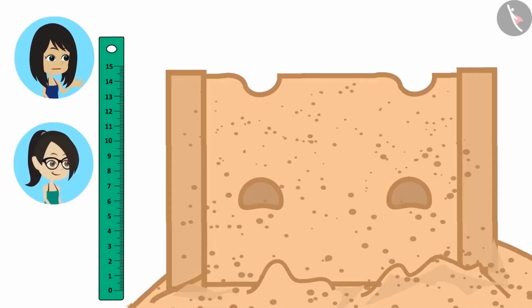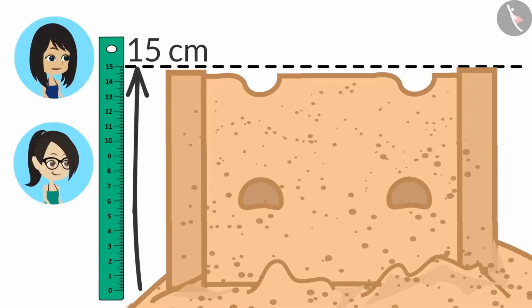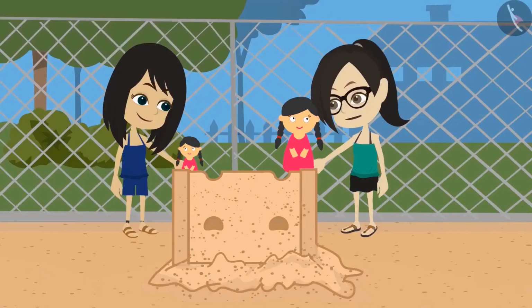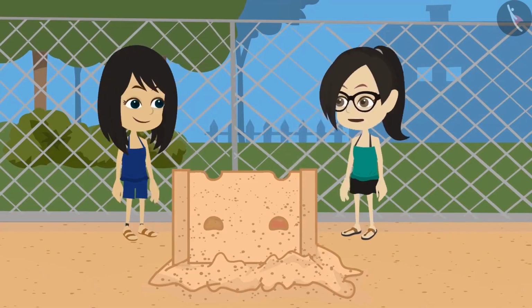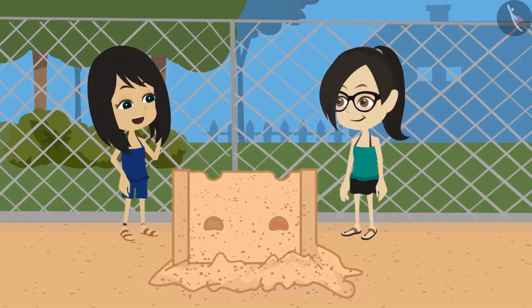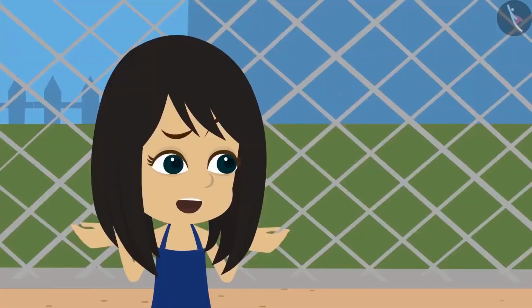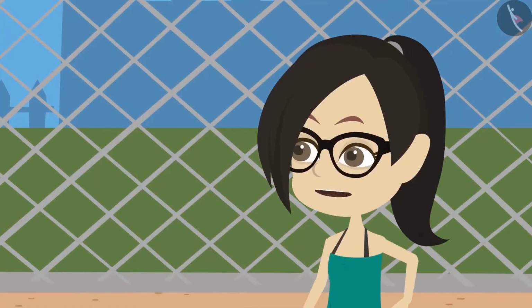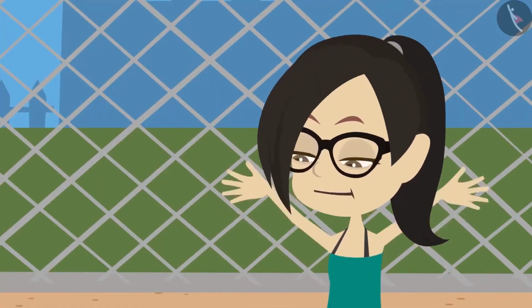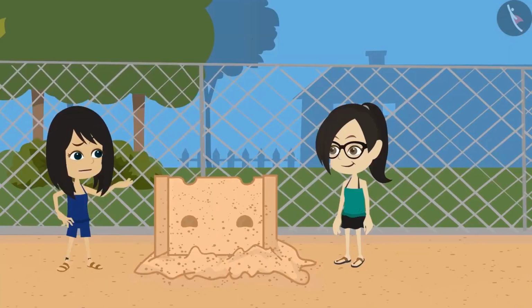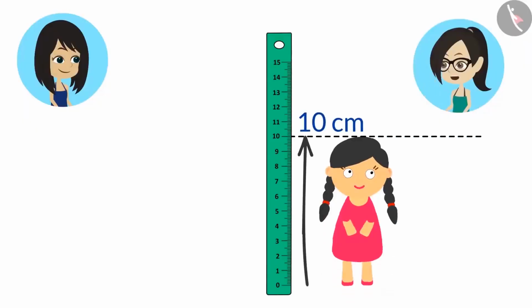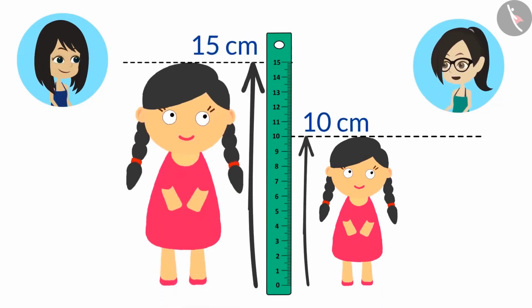Let's measure it. The height of the fort is 15 centimeters now. That means both our dolls will completely fit in this fort now, right? Now our dolls will fit in this fort easily. Did you notice one thing? What? That my doll is taller than your doll. Yes, but how much taller is your doll than my doll? That's easy to find. Your doll is 10 centimeter tall and my doll is 15 centimeter tall.